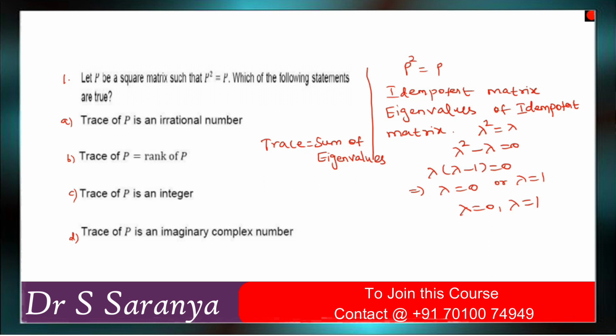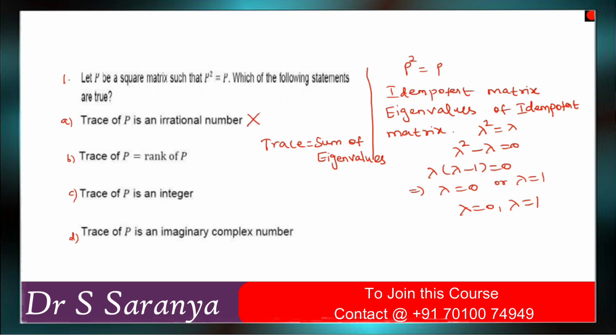So what is the possible sum? It is the sum of eigenvalues, only 0 and 1. But the algebraic multiplicity varies because it is a square matrix. The algebraic multiplicity of 1 also varies based on the given matrix, right? So what is the sum? The sum again is an integer only. They gave an irrational number, so it is not possible.